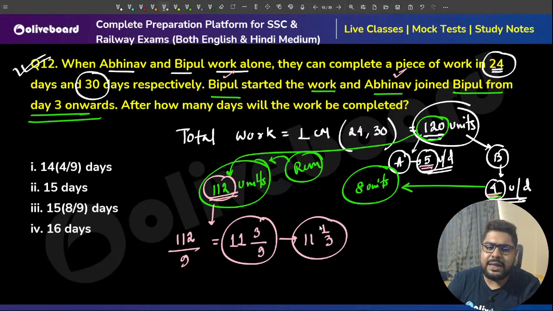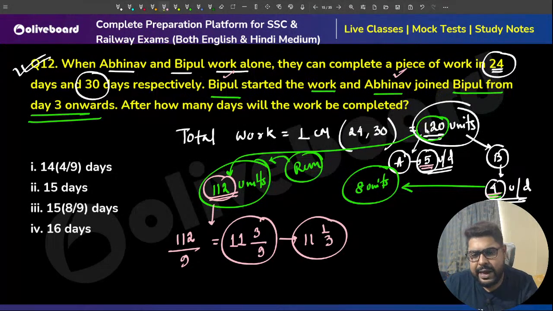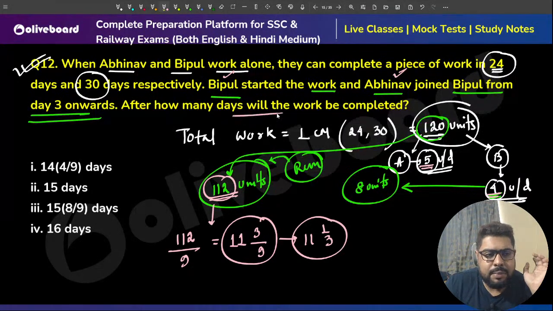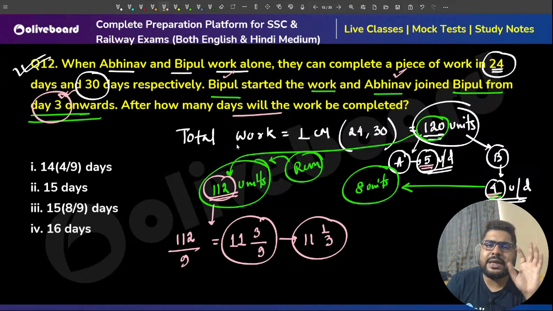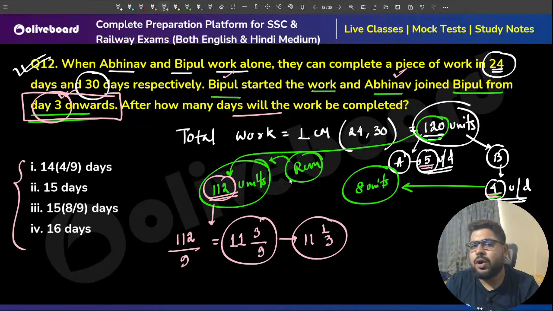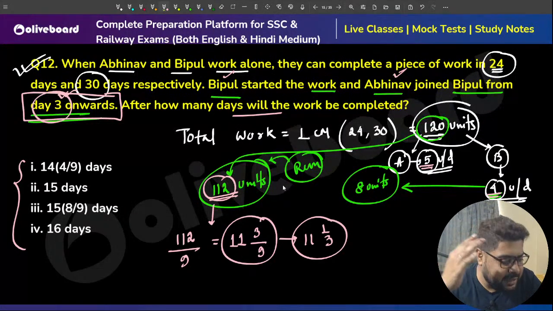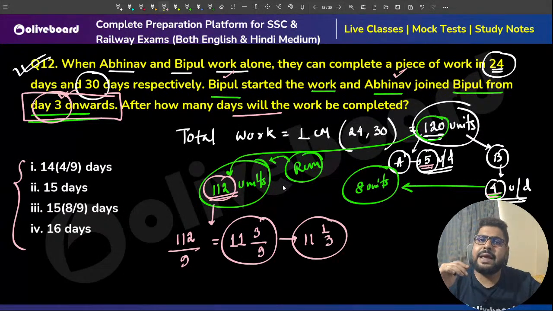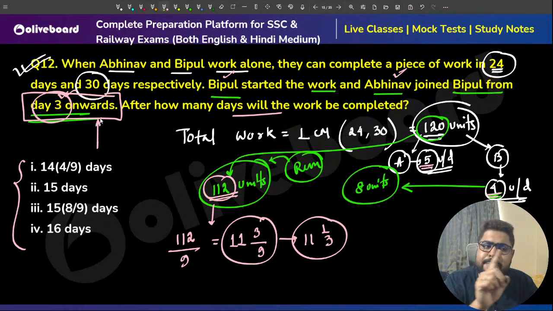But that is not the answer. Again, options are not matching. Why not the answer? Because A joined from day 3 onwards. I guess they have made an error here. Most probably, day 3 onwards never means the 4th day. Day 3 onwards means day 3 and from there, day 3 is included. This is where I guess there is a problem in the language. That is why the answer is not matching.